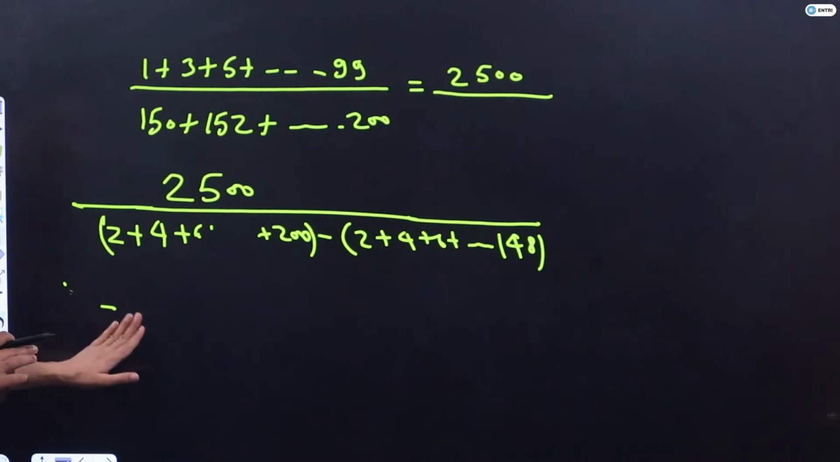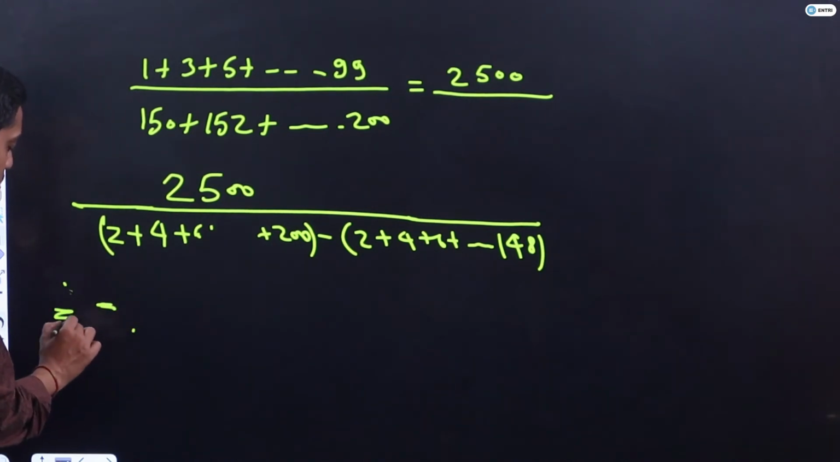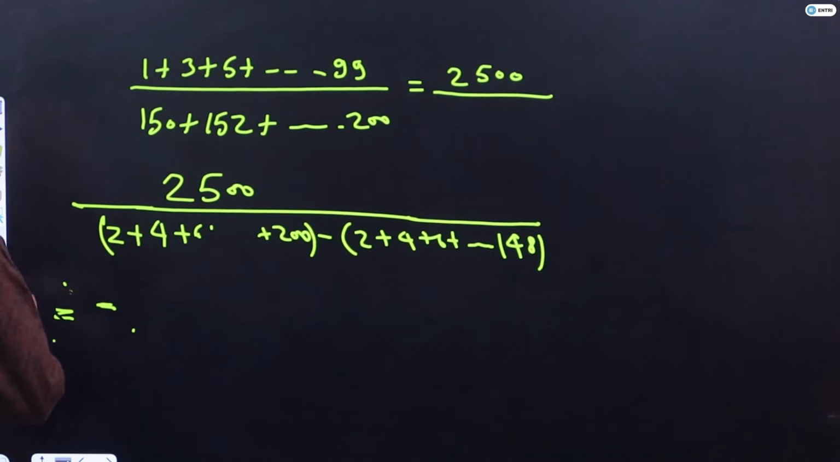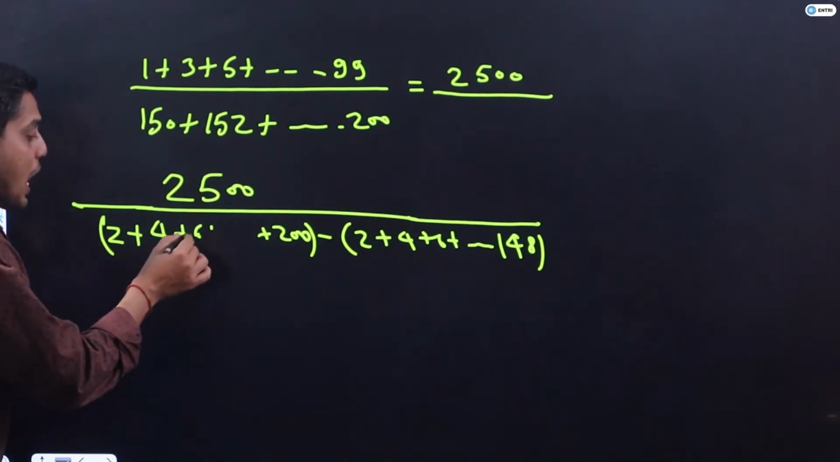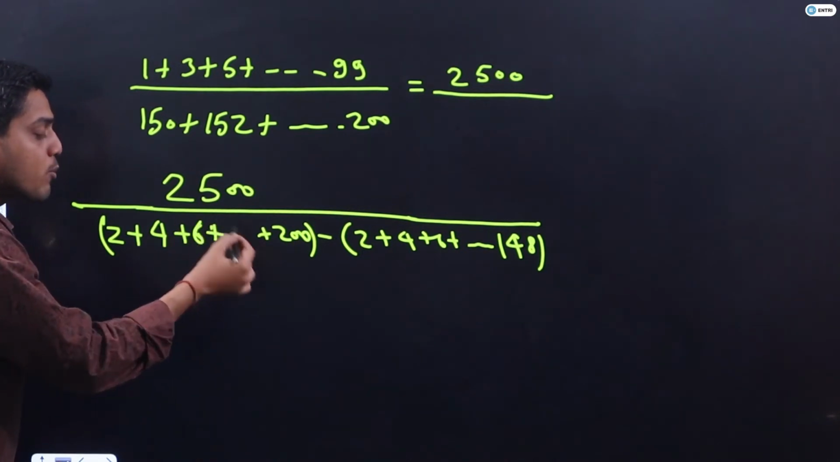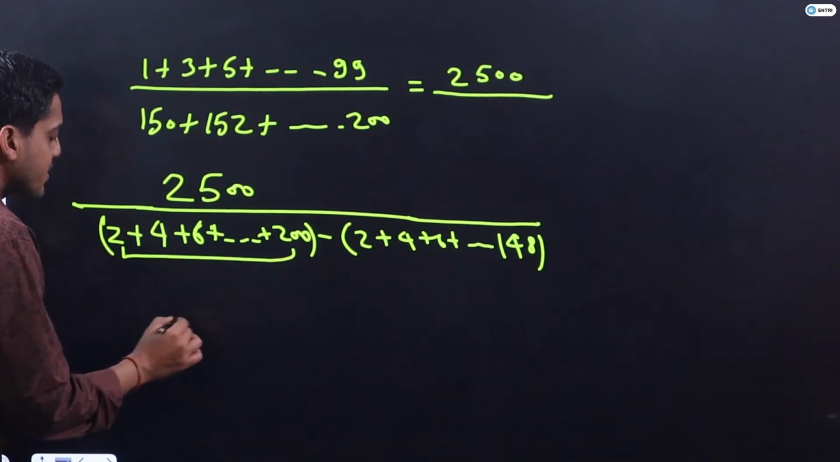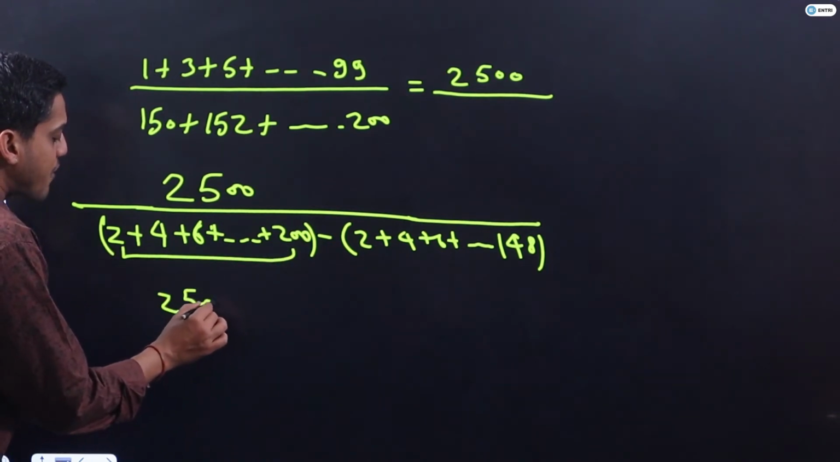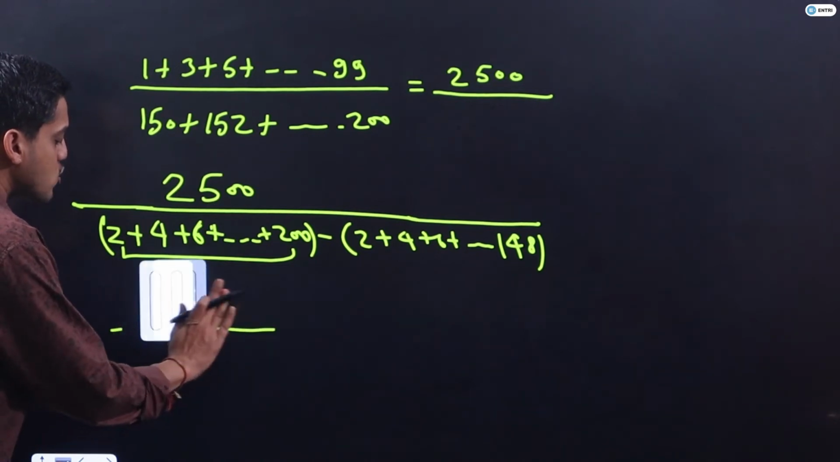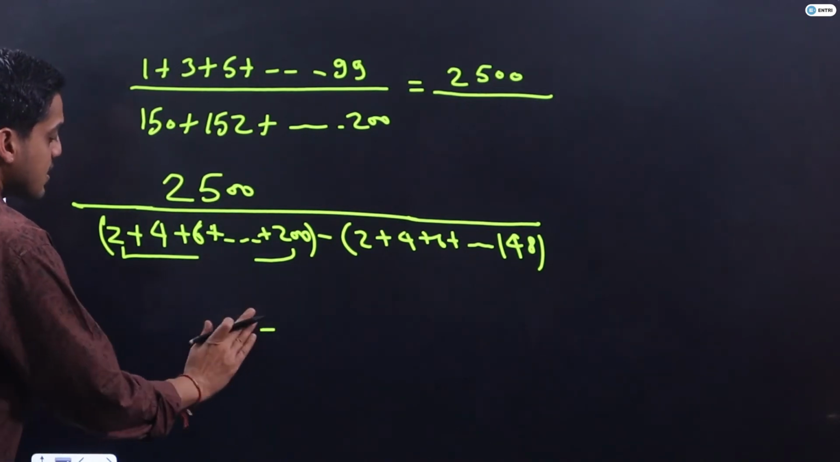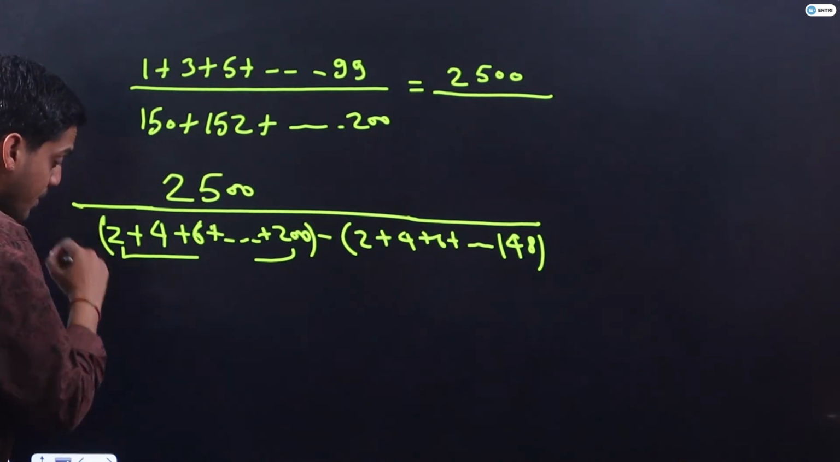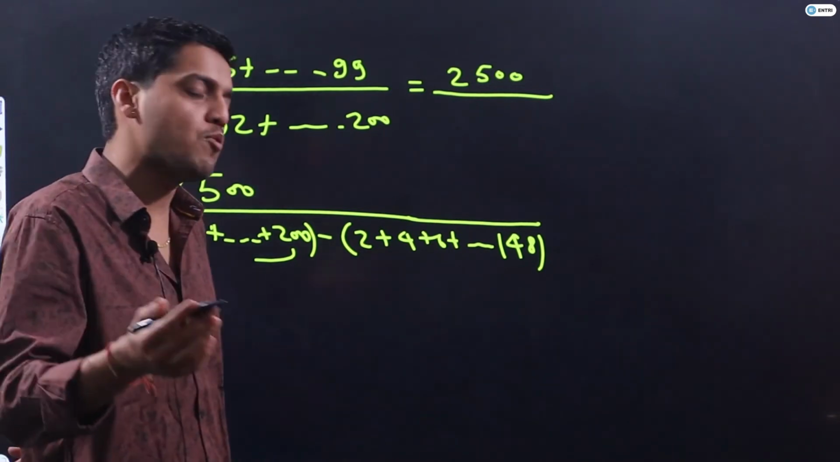Why have I maintained it like this? Because now I can apply my formula. There are 100 numbers, so 2500. The sum of the first n natural even numbers is n into n plus 1. I think you remember this.